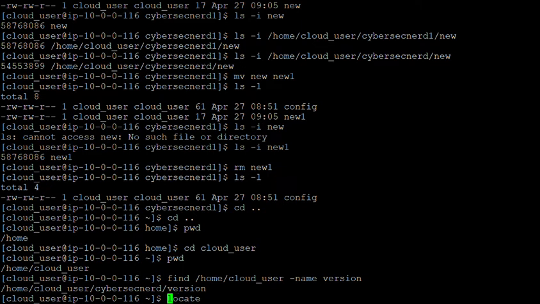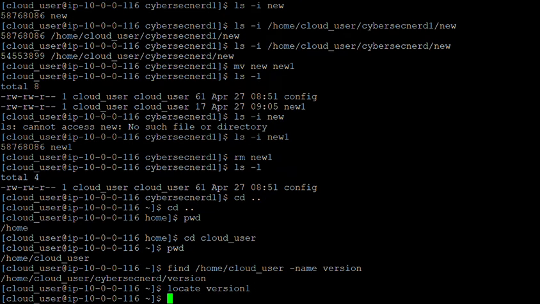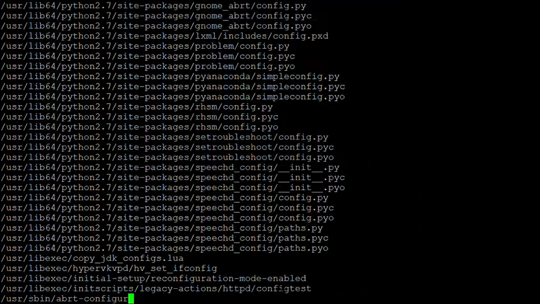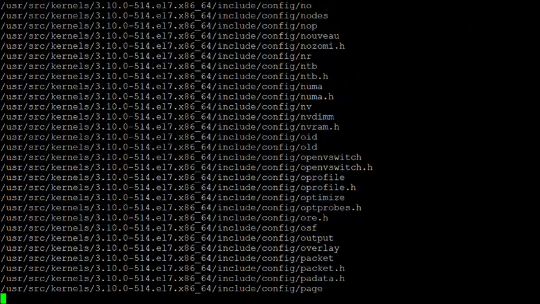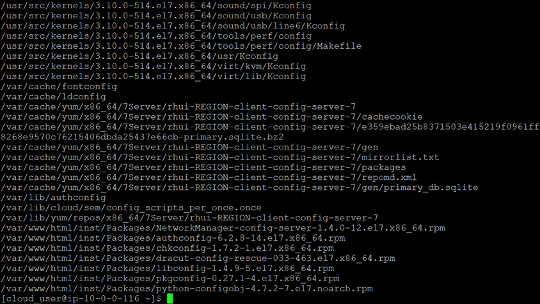Let's say locate version 1. No, it is not giving locate. Okay. There are many configuration files, so it has given me the paths of all those configuration files.